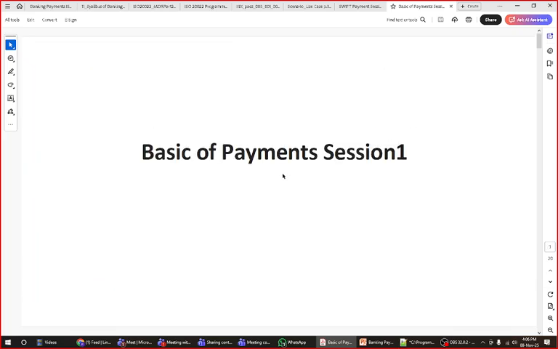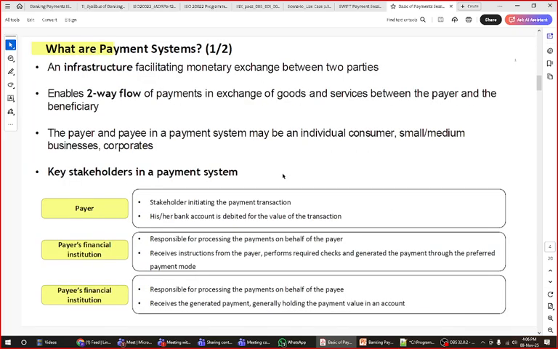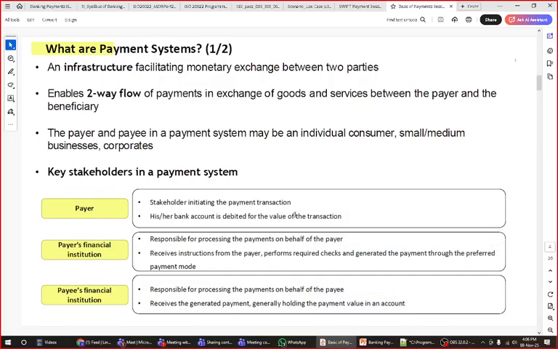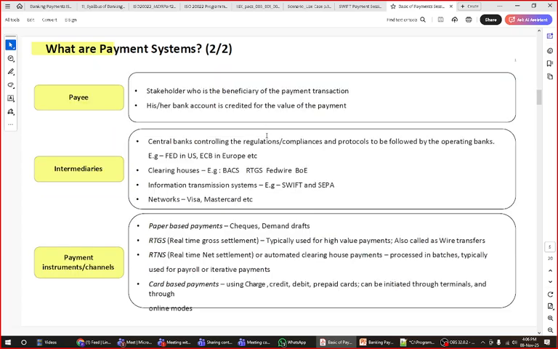This is day one basic. We have learned about what is the basic payment system, who is payer, payee, what is the concept of that, who is your finance institution on that. Then we discussed what infrastructure is required for payment, at a very high level, like banking systems, RBI, clearing system, settlement system. We discussed how the payment flows, which information they pass, at a very high level.